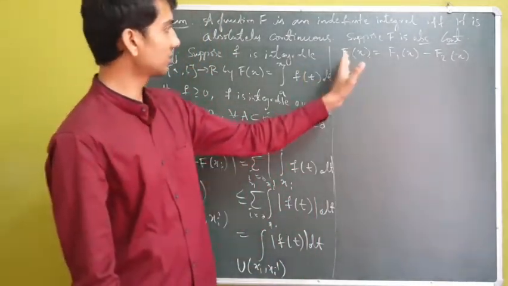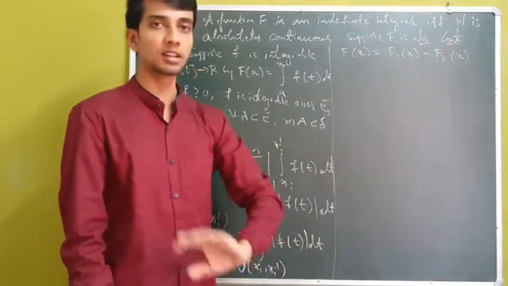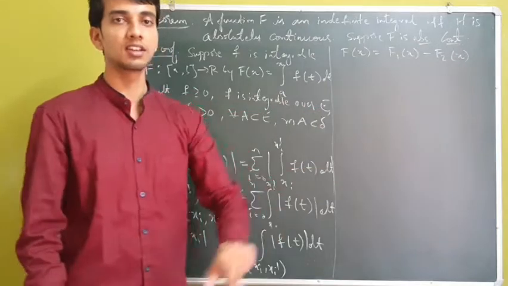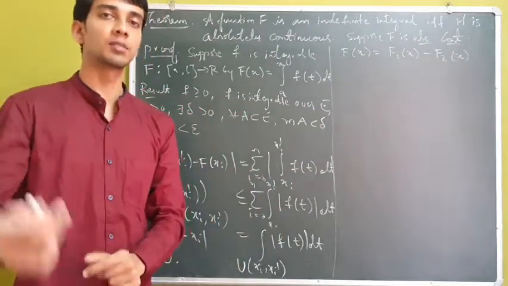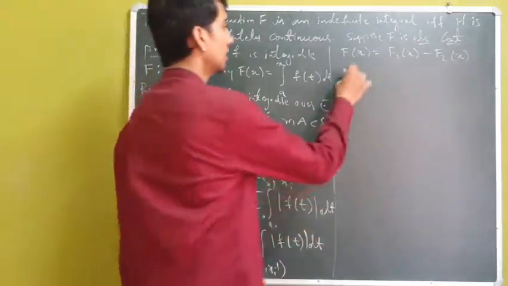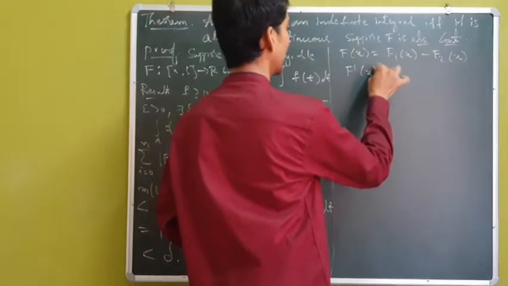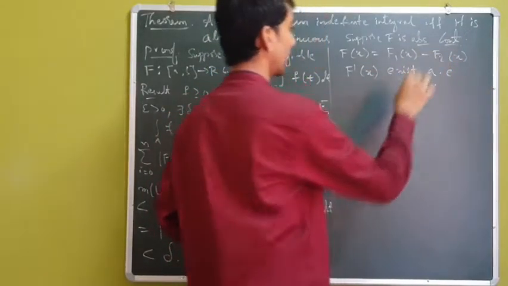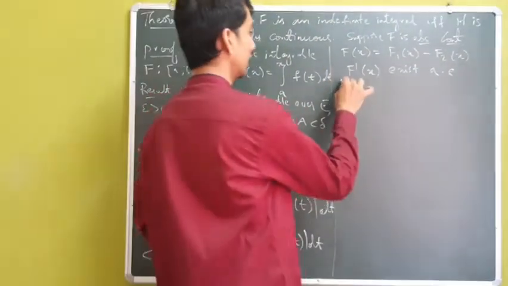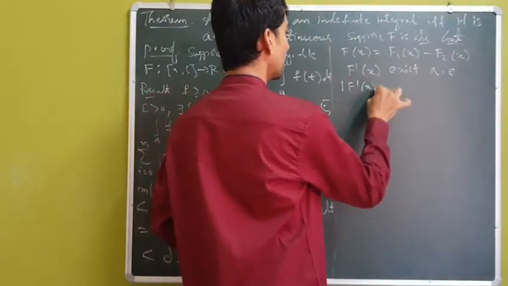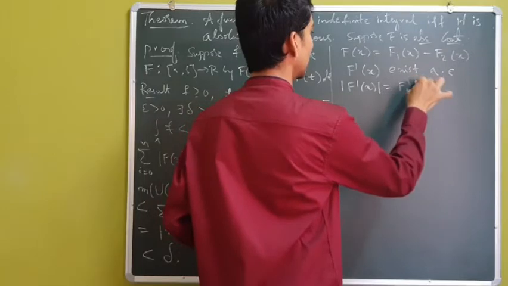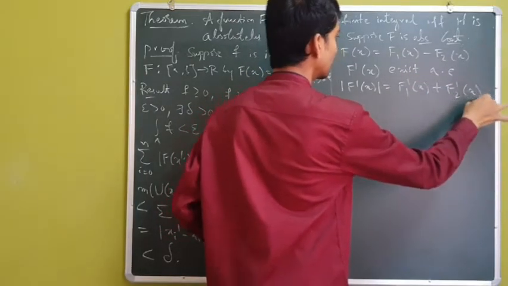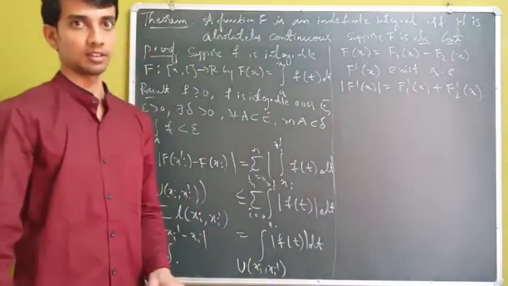Since f is of bounded variation, f is differentiable almost everywhere, so that f dash of x exists almost everywhere. In particular, mod of f dash of x is the same as f1 dash of x plus f2 dash of x.